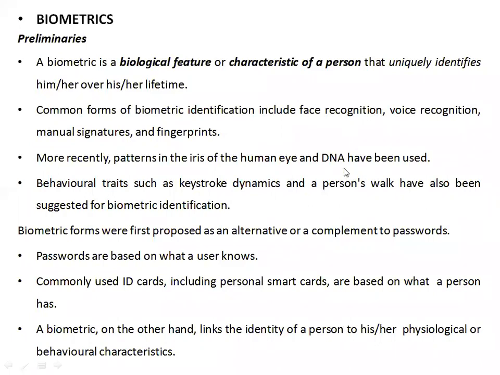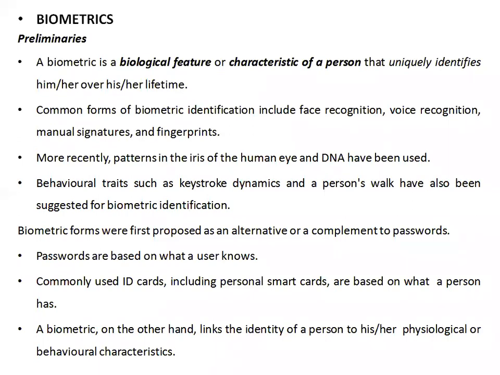You have seen so many cases in criminal cases or in sexual harassment cases. Definitely they want to test DNA of the person. DNA definitely it will identify who is that person. And that is the biological feature. When it comes to behavioral parameters, traits such as just by seeing the behavior of the person, we can identify the person.